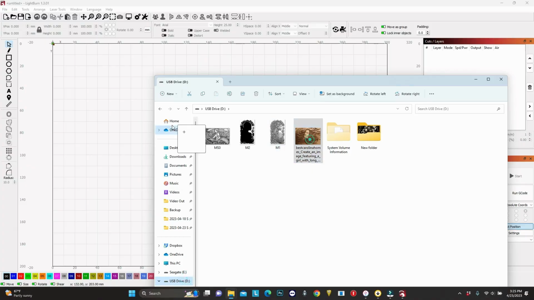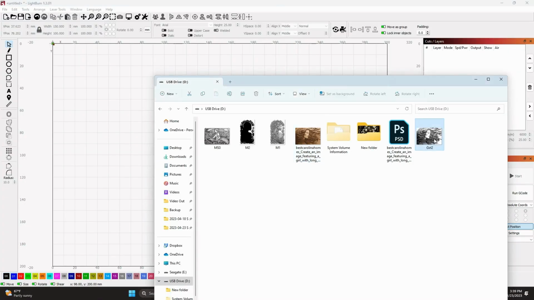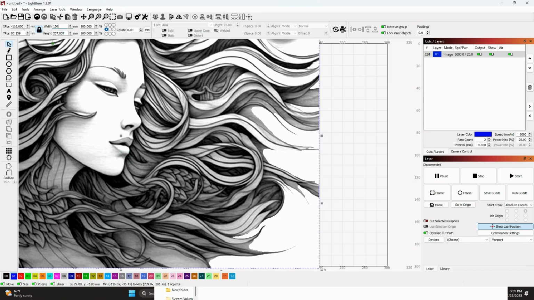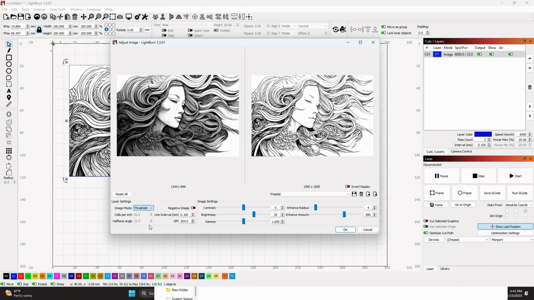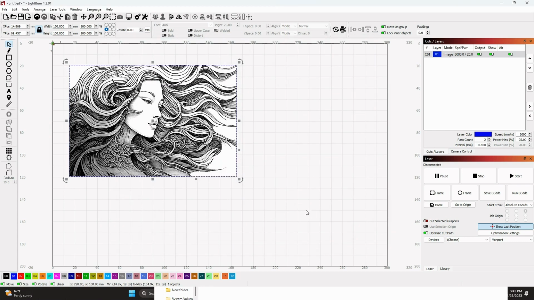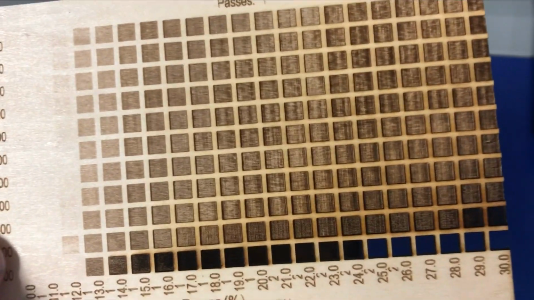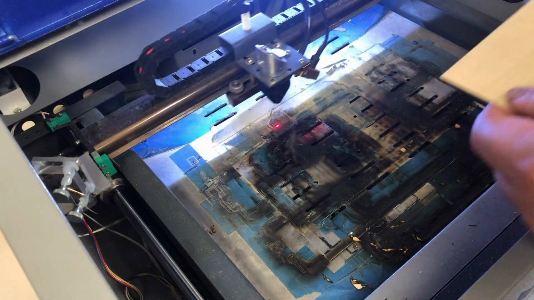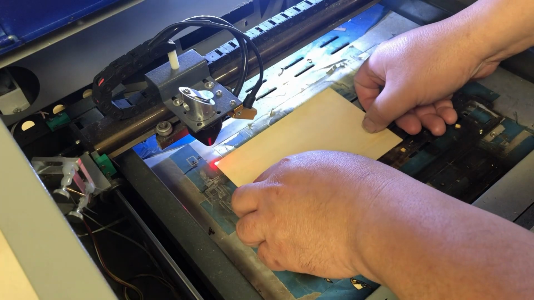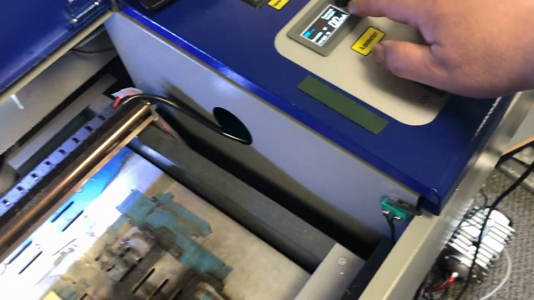So I fire up LightBurn and just drop the picture onto LightBurn and resize it and click Tools, and we're going to enhance the picture a little bit. I use Dither for this one. I just feel like it's more suitable for this image. You can use grayscale, whatever you want. And pull up the material test and make sure we pick the correct setting. Just make sure that we use a frame to make sure it's inside the frame and we're ready to burn.